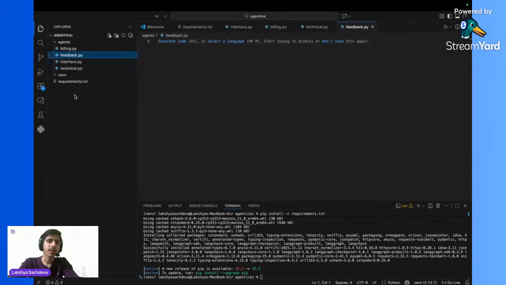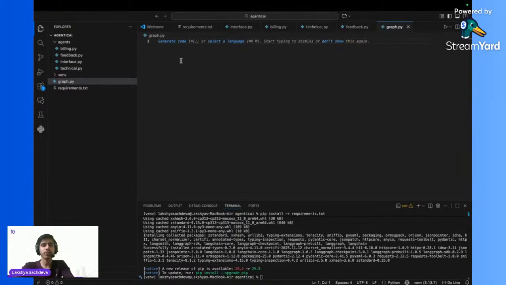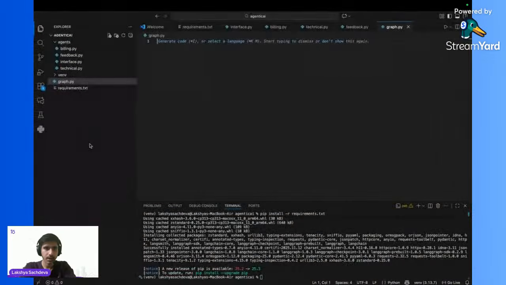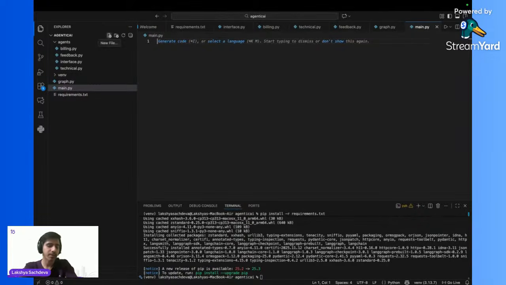Okay, sir. Then what we can do? I am going to make a graph.py. This is outside of my agents folder. With this graph.py, I'm going to make the flow like this. And one more thing that I can make, I'm going to make main.py as well, in which I'm going to call my graph and access my graph more efficiently.